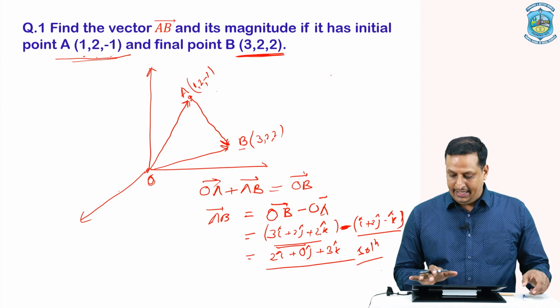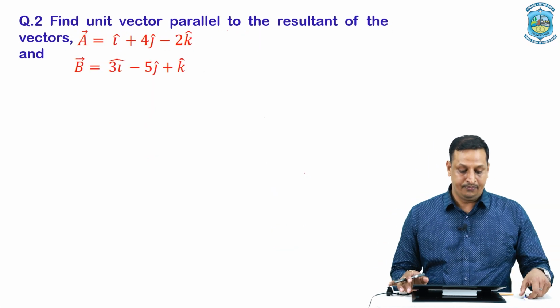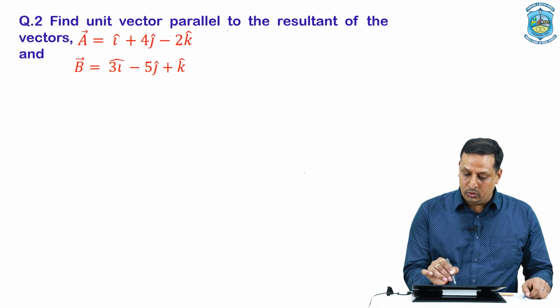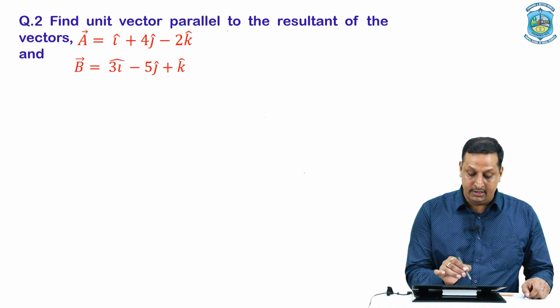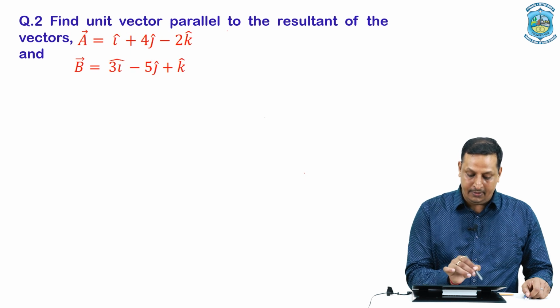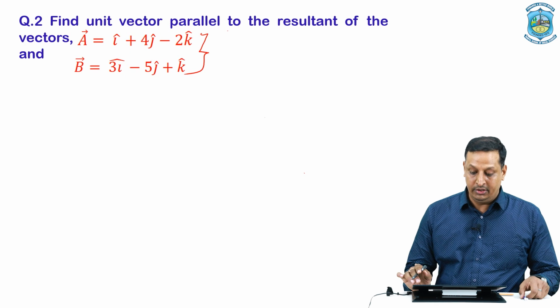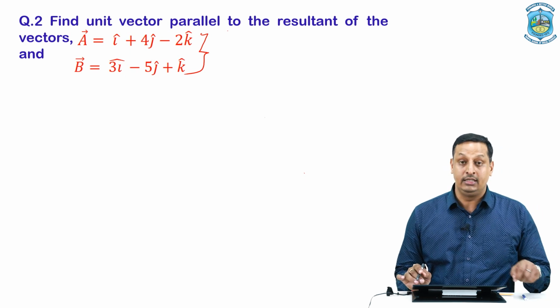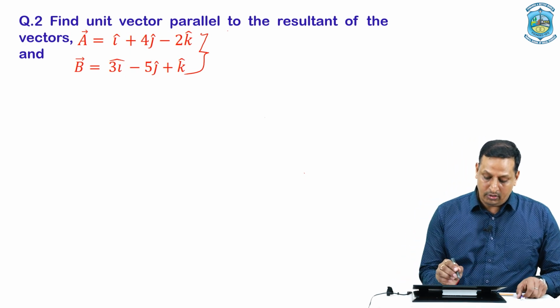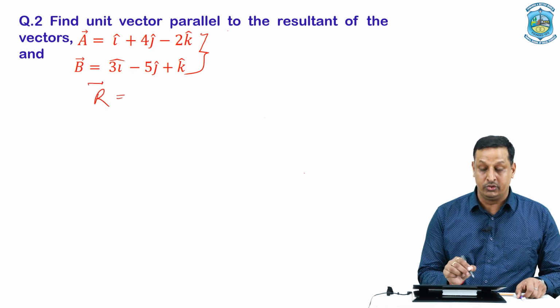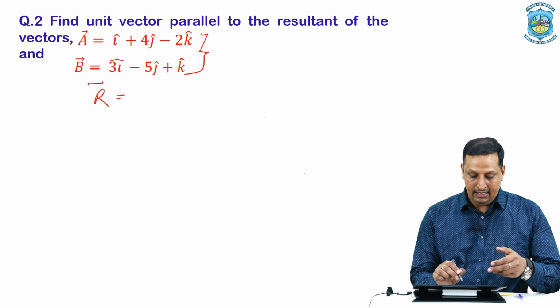Now let's move to the next question, in which we have to find out a unit vector parallel to the resultant of vectors A and B. These two vectors are given, and we have to find out a unit vector which is parallel to the resultant of these two vectors. See, what about the resultant of these two vectors? Let R vector represent the resultant of these two, that is the vector sum of A and B. Let's add them.